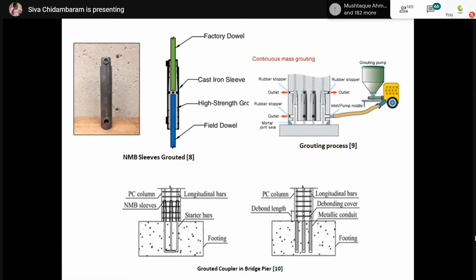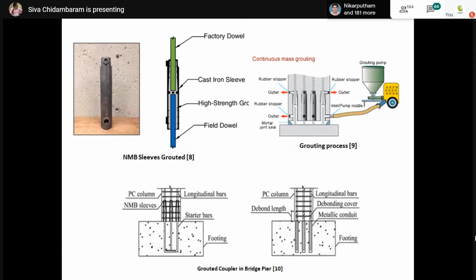These two will be connected together at the joint region, where we are not recommending the lap splice. There we have to provide connections using this kind of couplers in the precast connections. So, precast construction is completely different from the actual construction procedures. So, we have to ensure the force is perfectly transferred to the column element through your coupler.